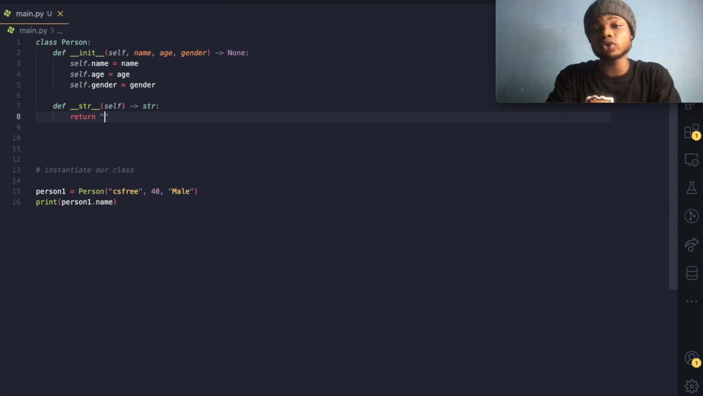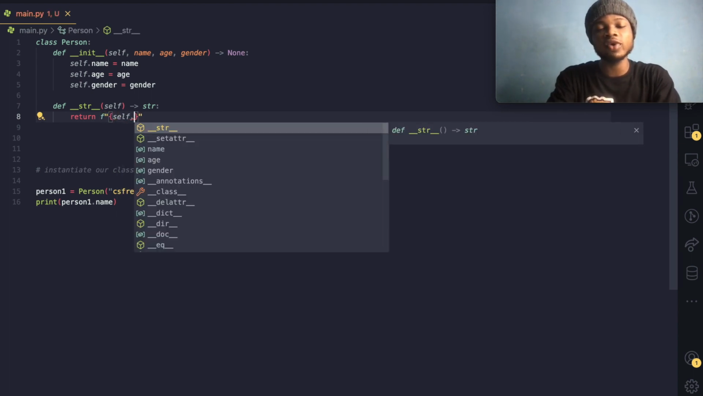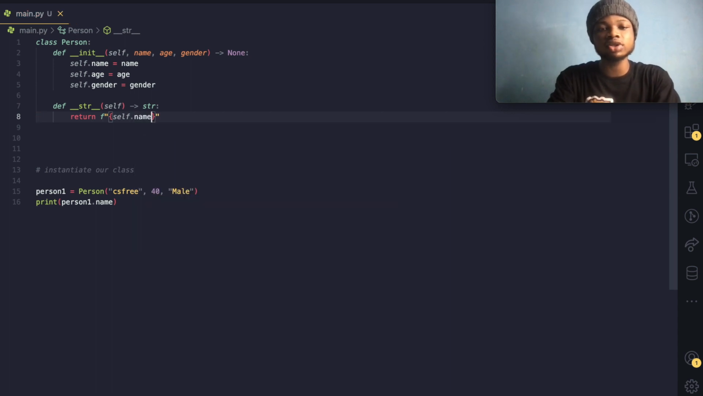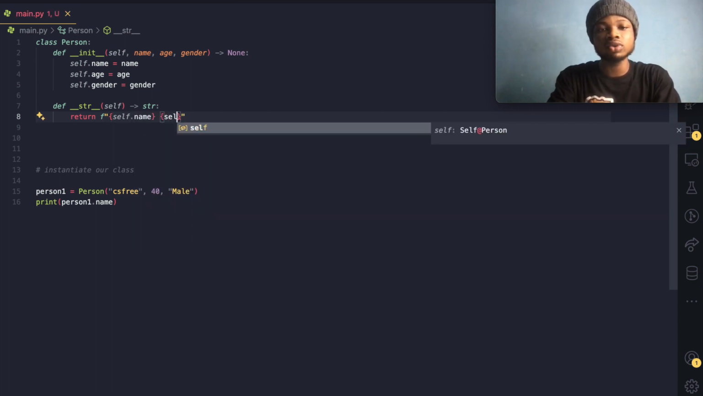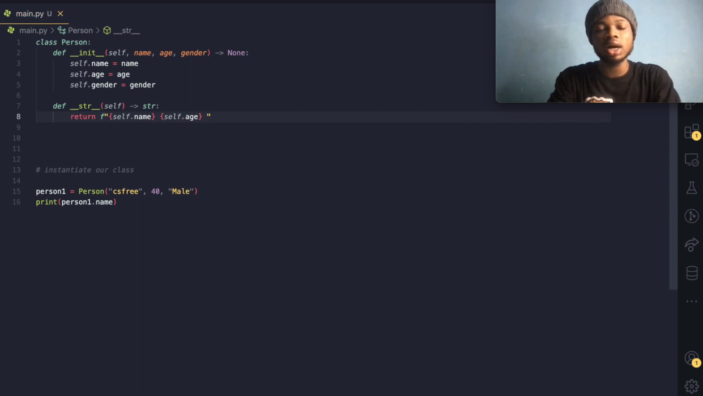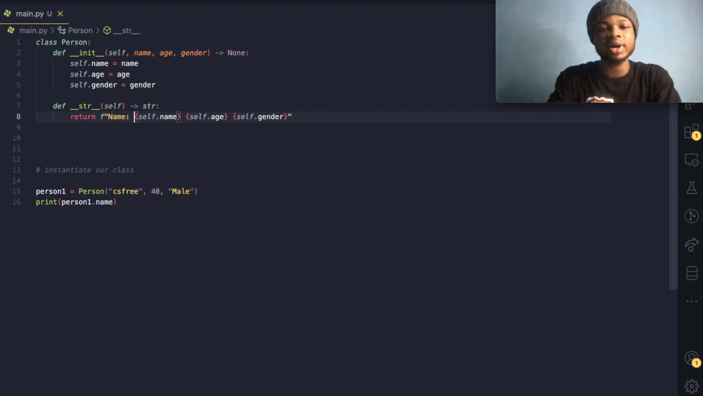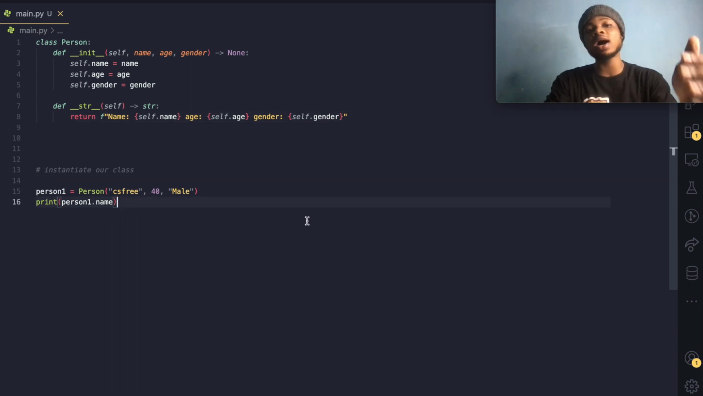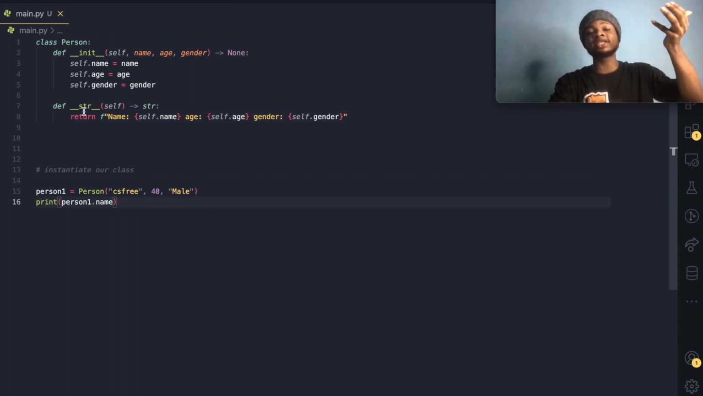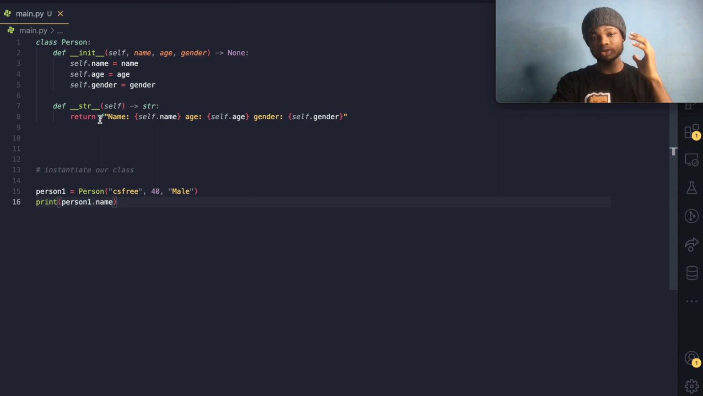So we could do return, and we'll have to construct the string definitely. So we have to do self, we have to pass the self.name, and we'll have to do self.age, and we'll have to do self.gender. Makes sense, right? So let's just kind of format it a little bit, and we'll have to pass over here and do age, over here and do gender. So for print now, we are going to see what? We're going to see this object or this class represented in this format.